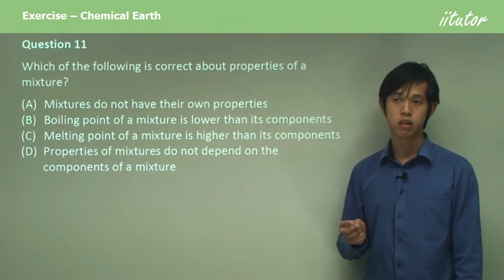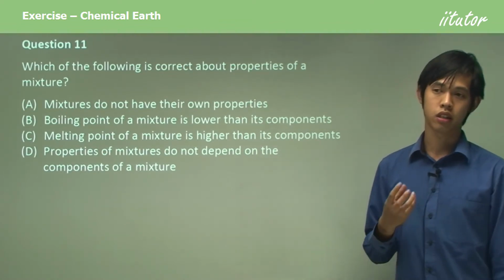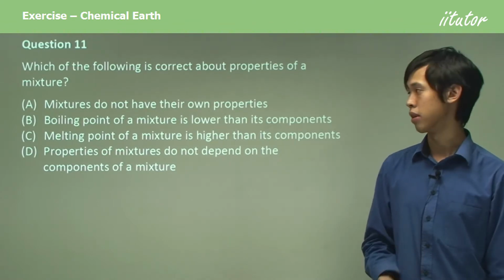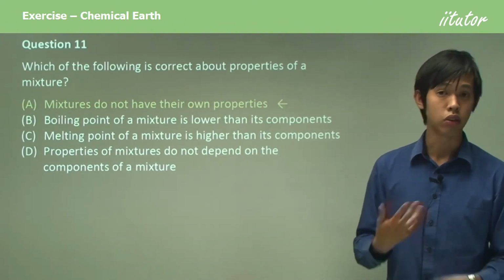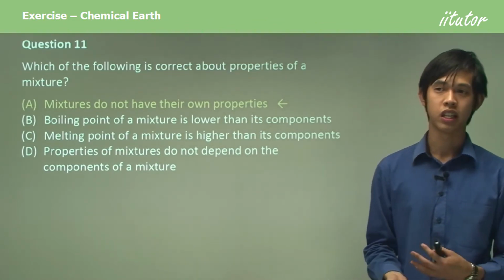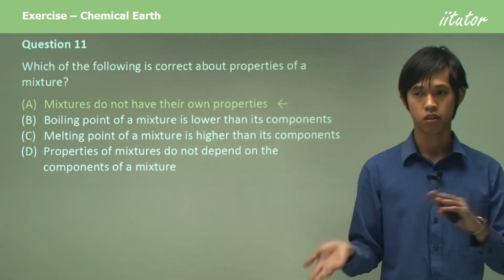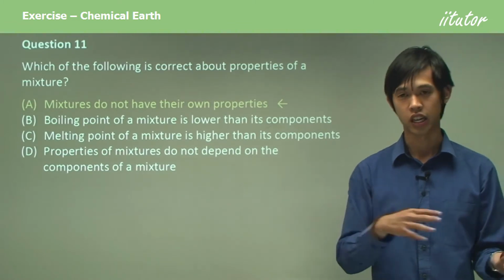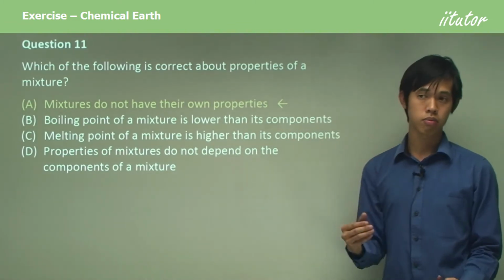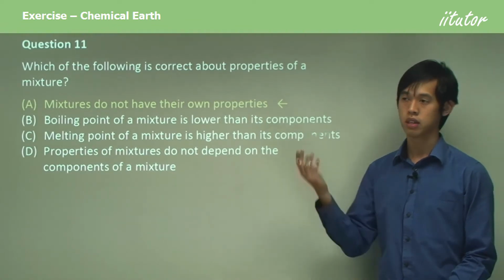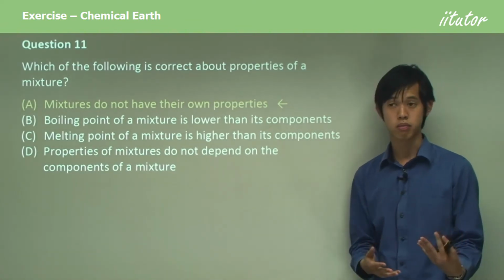Mixtures don't have their own properties. Mixtures are just combinations of properties from their components. Okay? They don't have any unique properties that you wouldn't be able to find in either of the two, or even in either of the components. So mixtures don't have their own unique properties. They're combinations of properties of their components.